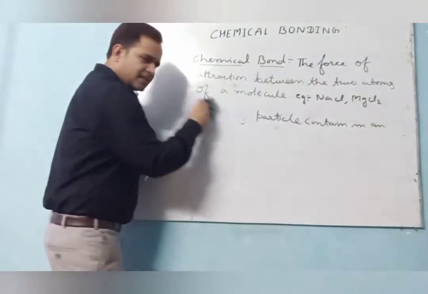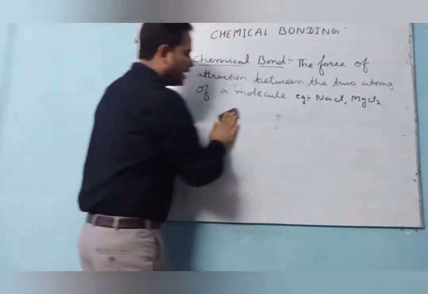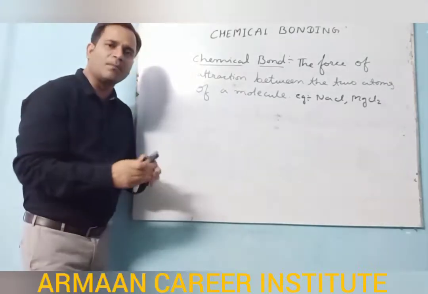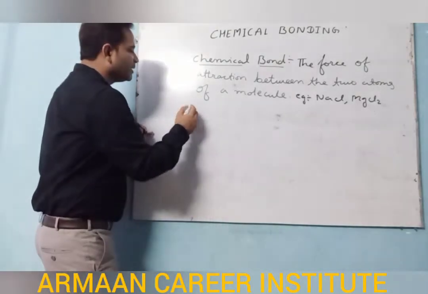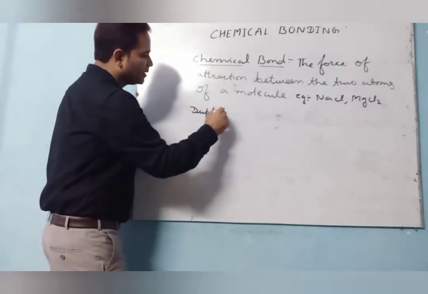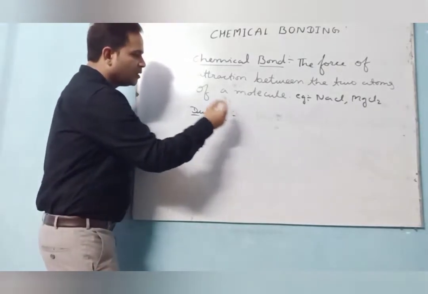But now, before we discuss the ion, why does any atom need to form a bond? To fulfill the condition of duplet or octet. So what is the duplet?